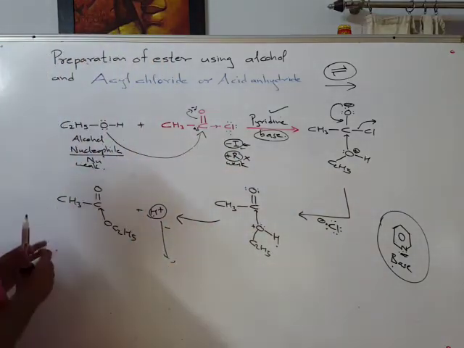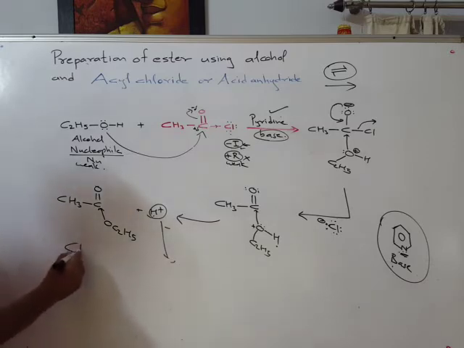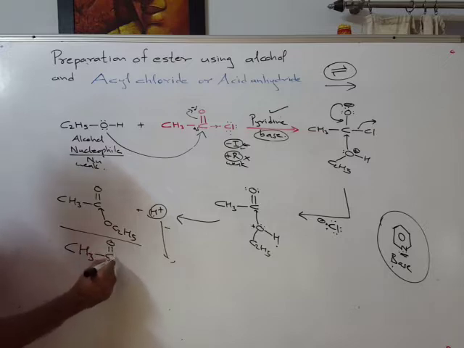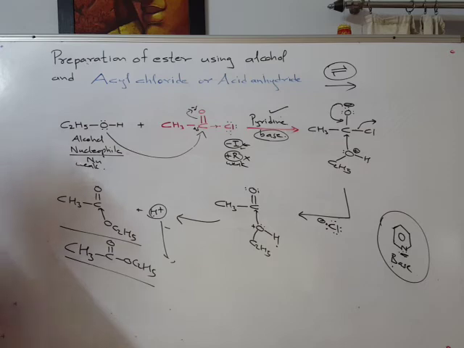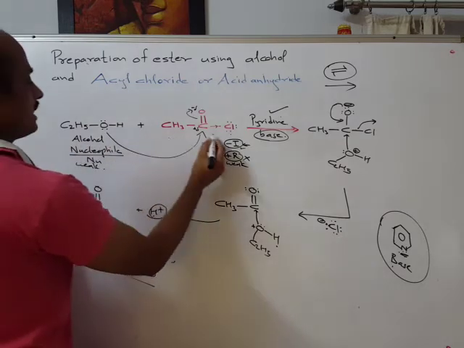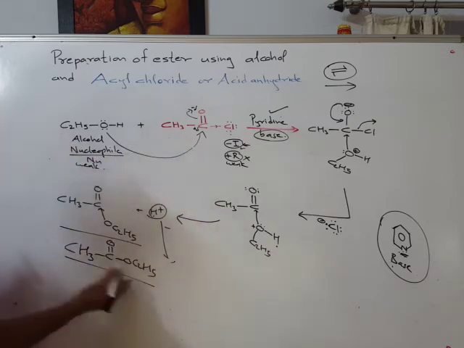So this is the mechanism, and this is an ester, which we normally write in this fashion. Alcohol plus acid chloride, or ethyl alcohol plus acetyl chloride, gives this.